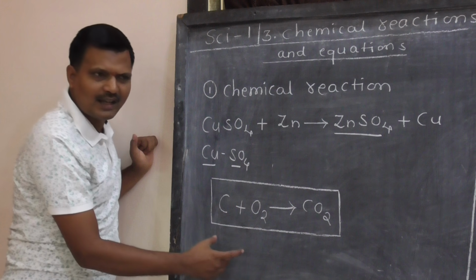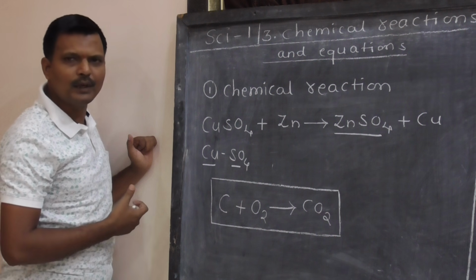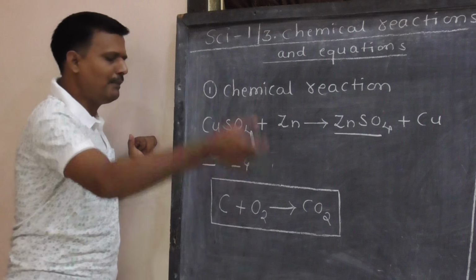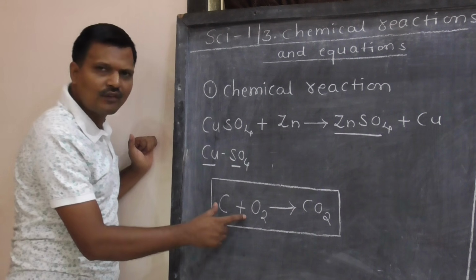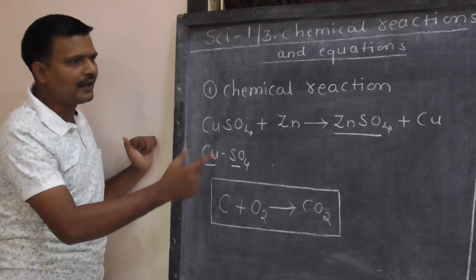So it is not always necessary that bonds should break during a chemical reaction. Many a times new bonds are also formed during a chemical reaction.